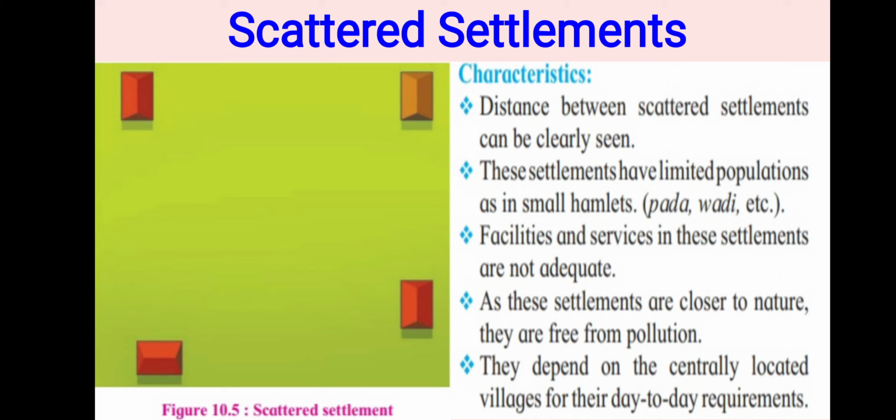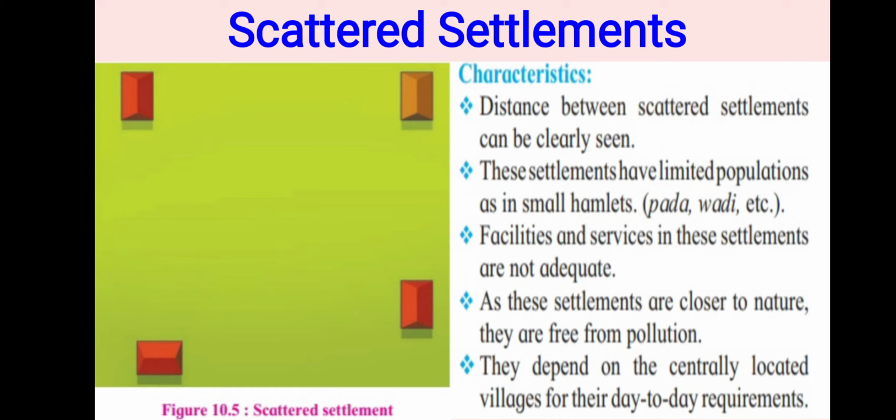This type of settlement is generally found in the dense forest. Where is it found? You have to know this. This type of settlement is generally found in the dense forest, grasslands, mountain areas, in the hot deserts, and in the extensive agriculture lands where the people do extensive agriculture. In that area, we are able to see the scattered type of settlement.